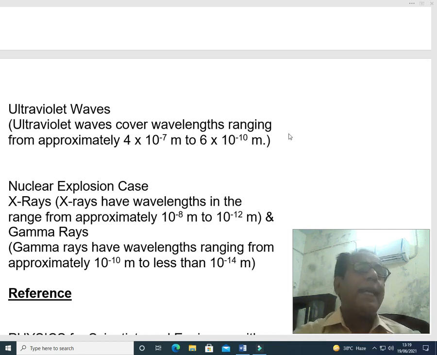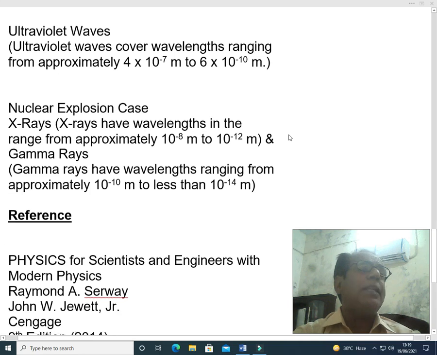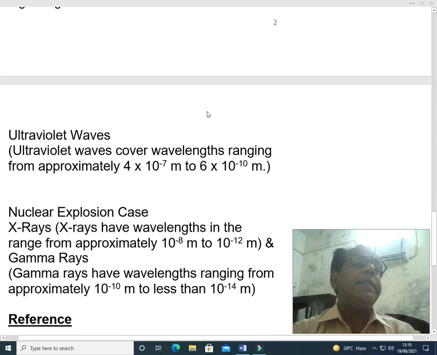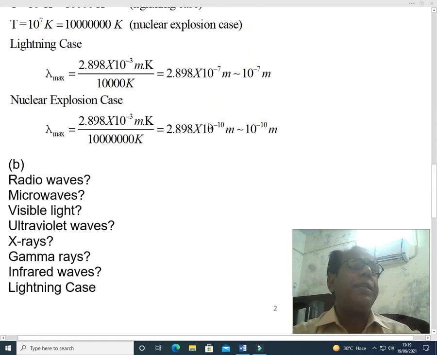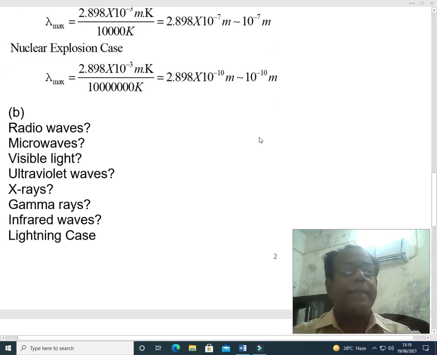Now we come to our second case, that is the nuclear explosion case. Here wavelength lambda max is of the order of 10 to power minus 10 meter.